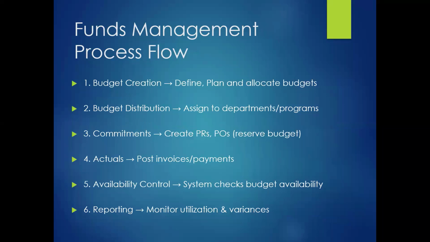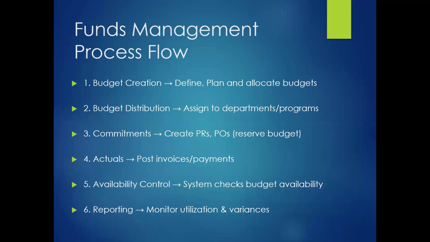Then it is saying what the process flow is in fund management. First of all, we create the budget. Under budget creation, we do the planning and allocation of a budget. After the planning, we are going to distribute the budget. Let's say there are multiple departments, and to those departments we are going to assign their budget. That is what we do under budget distribution.